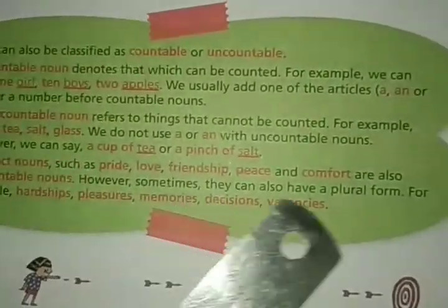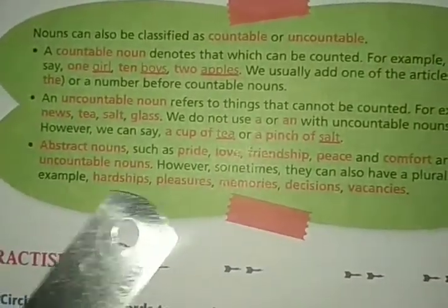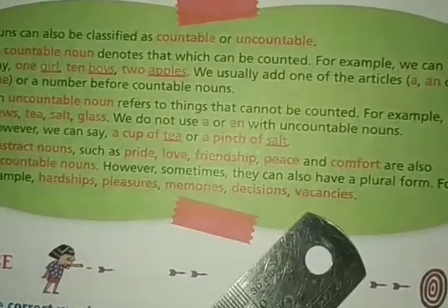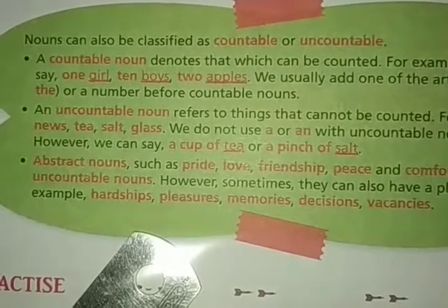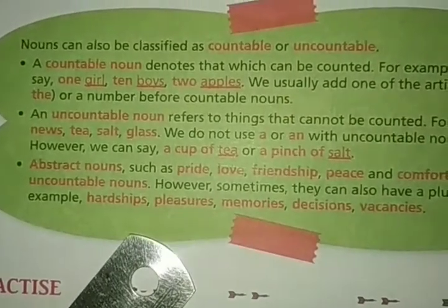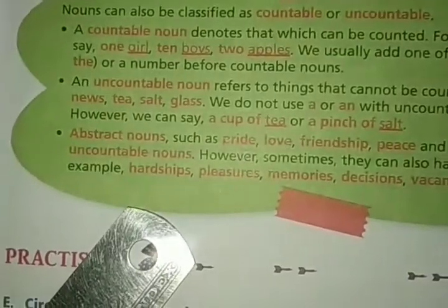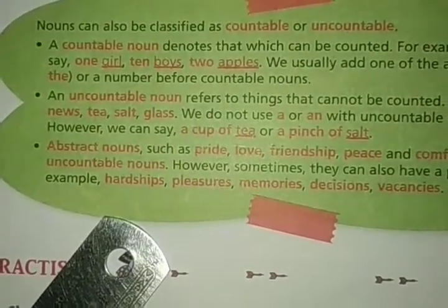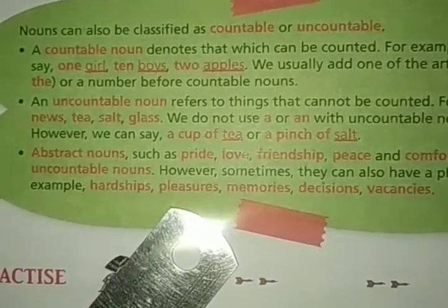However, sometimes they can also have a plural form. For example, hardships, pleasures, memories, decisions, vacancies. There are also some abstract nouns which can be written in a plural form, right? Hardship is an abstract noun and the plural form of the word hardship is hardships. Like pleasure, the plural form is pleasures.